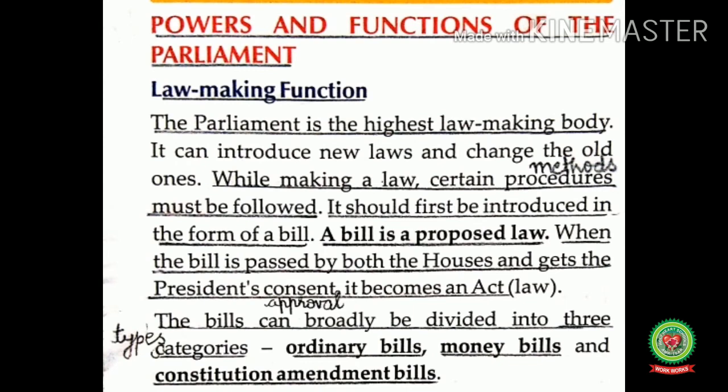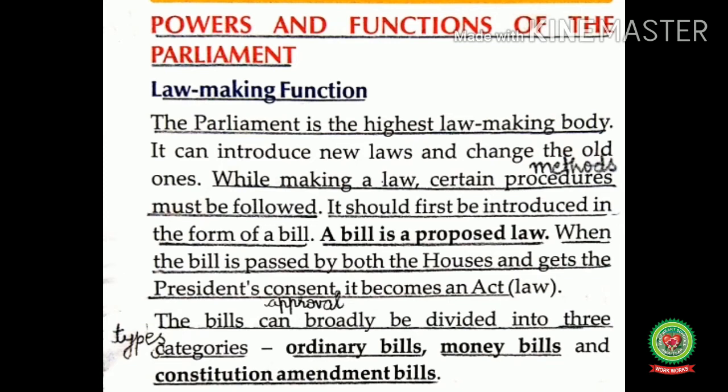Now, let us read and discuss powers and functions of the Parliament. Law-making function. The Parliament is the highest law-making body. It can introduce many new laws and change the old ones. Means lawmaking is the most important function of the parliament. It makes laws on a variety of subjects that are included in the union list or the concurrent list. It has the power to make the laws on all the subjects that are under the central government. It can enact new laws or change the existing ones.